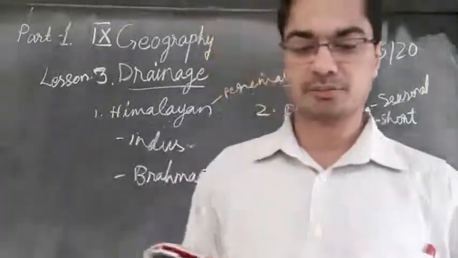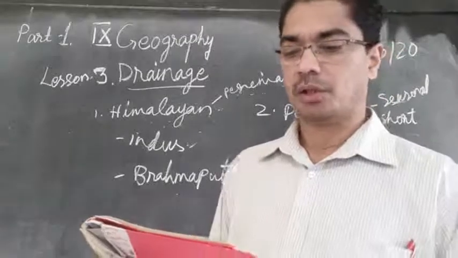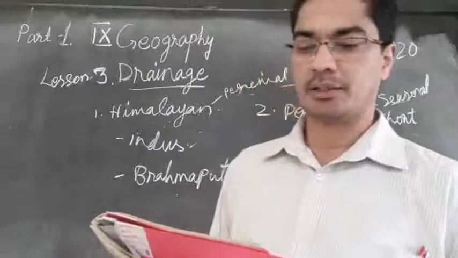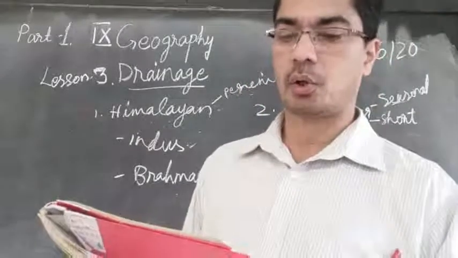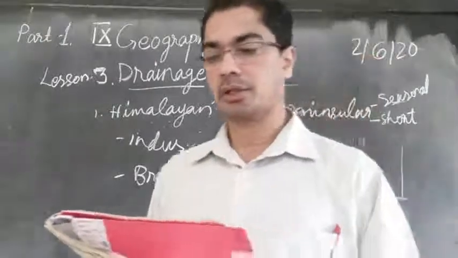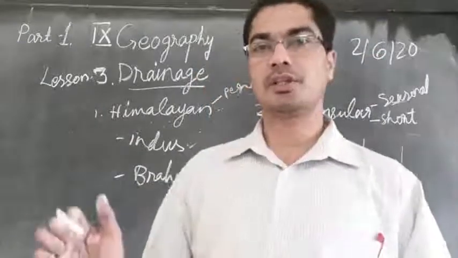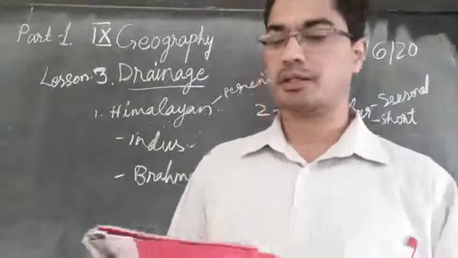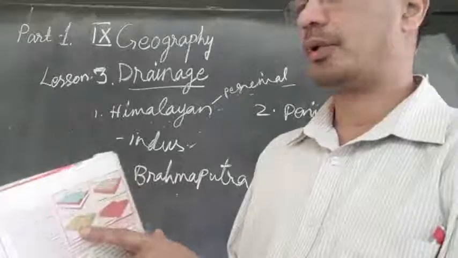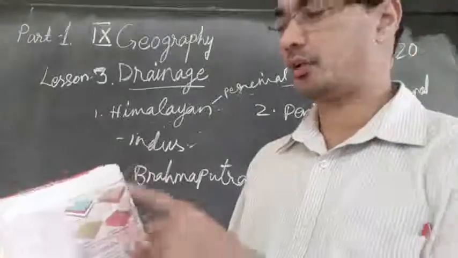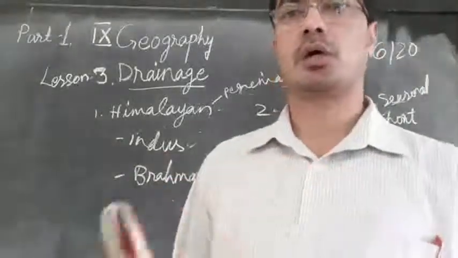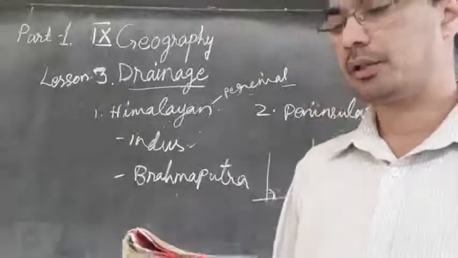Then what was rectangular? A rectangular drainage pattern develops on a strongly joined rocky terrain. Just like the trellis region, this rectangular drainage also develops when the river is flowing through a rocky region. We can see it is somewhat the same. Here it is somewhat a right angle shape, but here it is rectangular. That is the only difference. Both the trellis and the rectangular pattern are formed when the river is flowing through rocky regions.